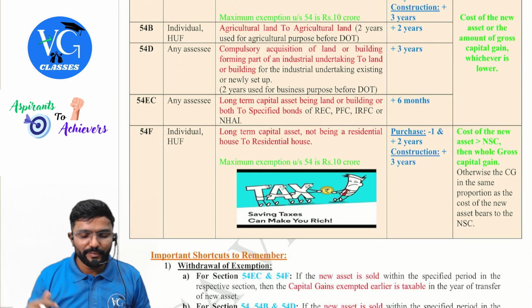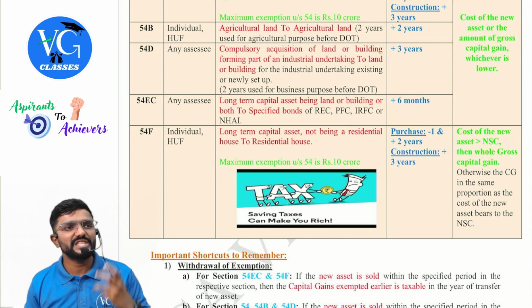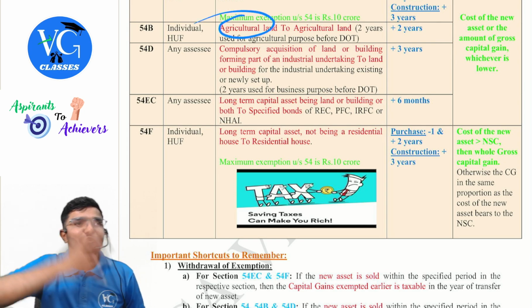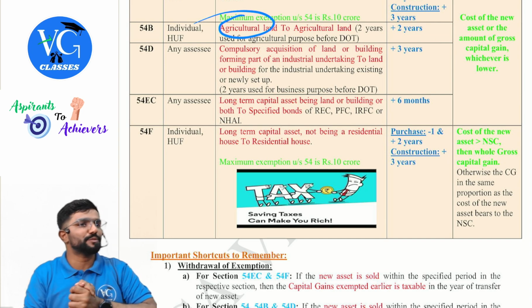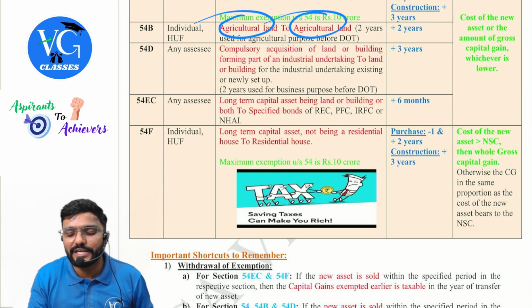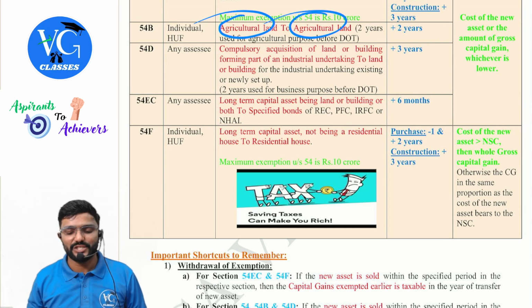Next, 54B. Who can claim exemption here? Individual or HUF. Which is the asset sold? Agricultural land. And at least 2 years before the transfer, it should have been used for agricultural purposes, guys. Then, which is the new asset purchased? Agricultural land, sir. Within what time does it have to be purchased? Within 2 years from the date of transfer.